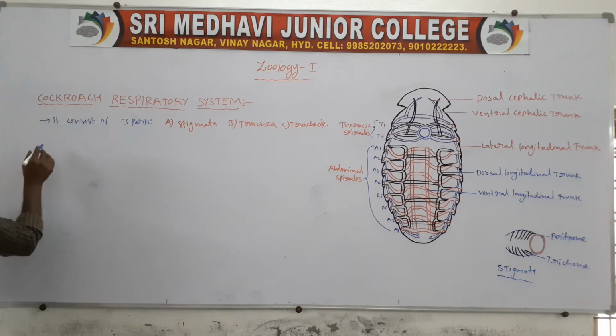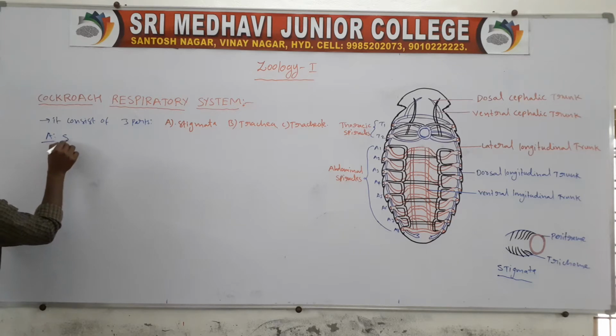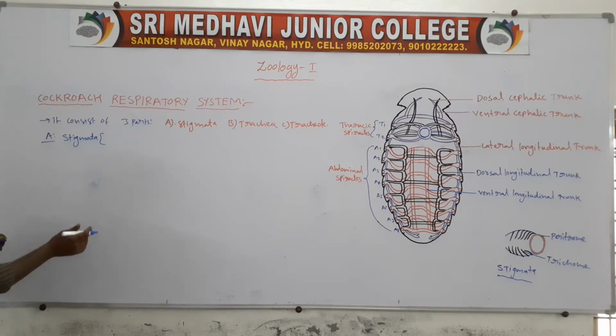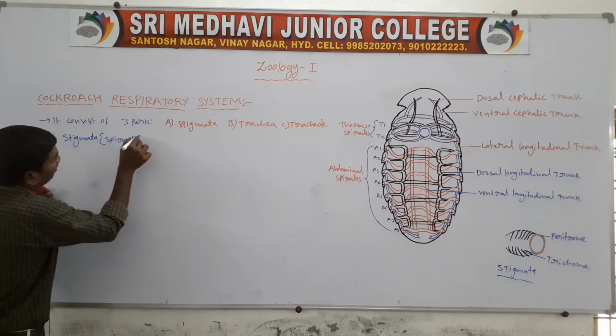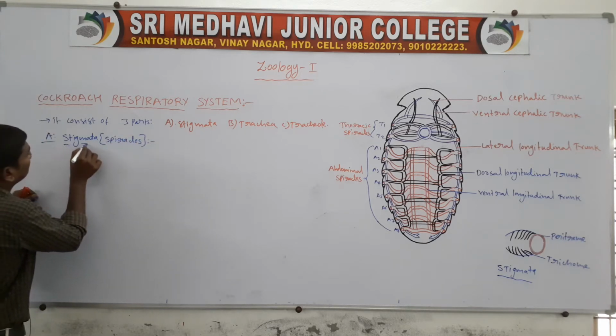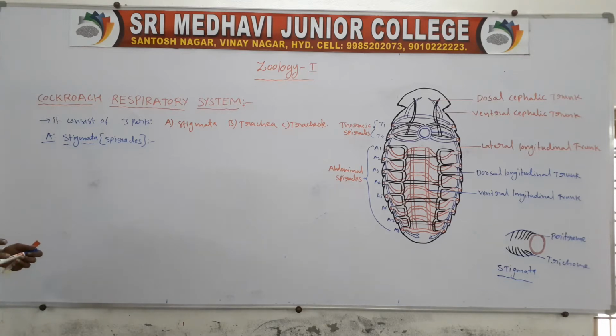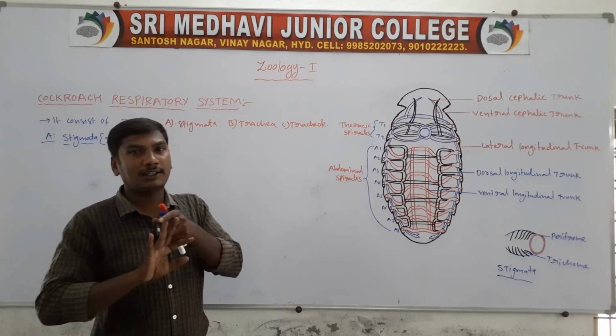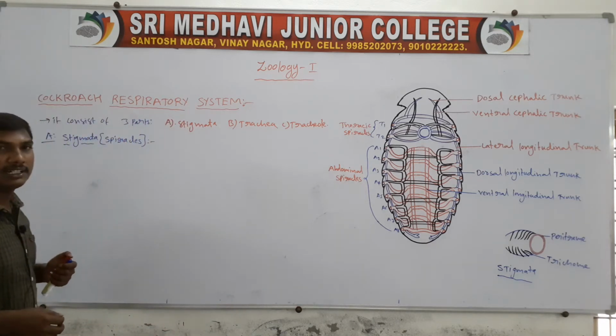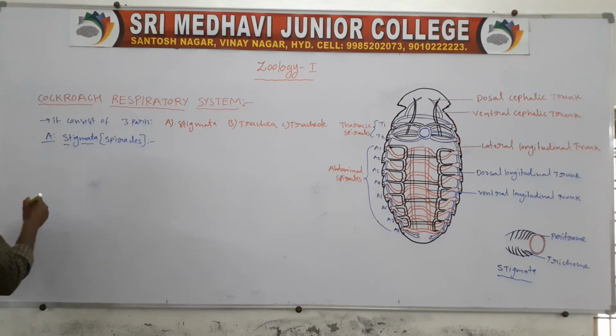First, we study the stigmata. Stigmata is also called spiracles. The cockroach respiratory system contains mainly three parts: stigmata, trachea, tracheoles. First, reading stigmata. The cockroach respiratory system contains 10 pairs of stigmata.